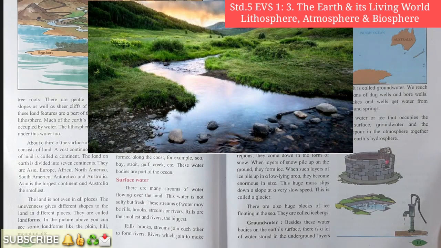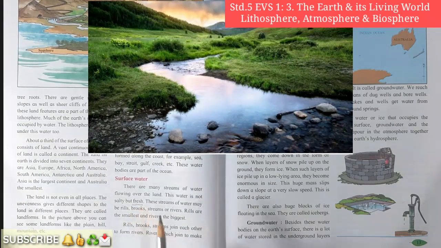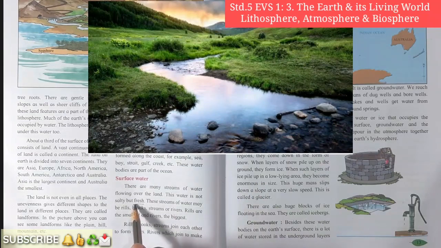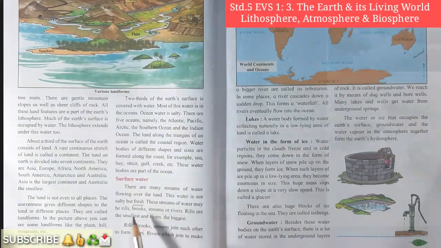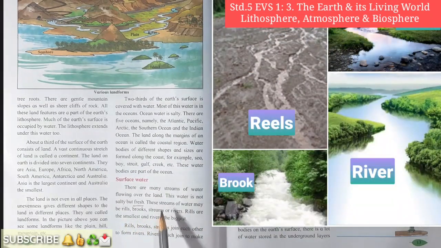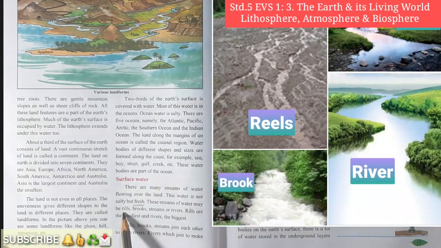What do you mean by fresh water, student? Fresh means drinkable water or potable water. The water that we can drink. So it is called fresh water. These streams of water may be rills, brooks, streams or rivers. The water that flows on the surface of land or earth may be rills, brooks, streams or rivers.